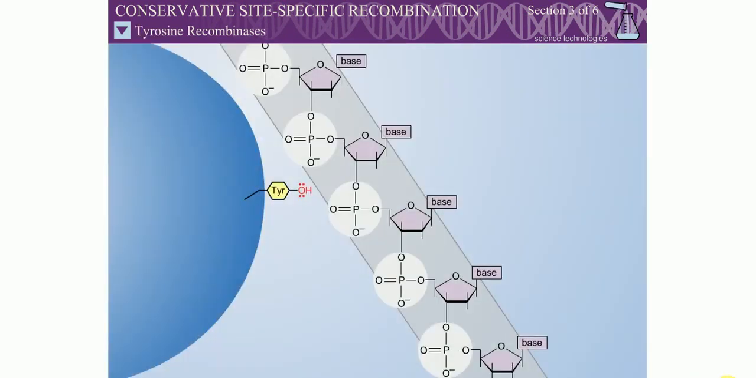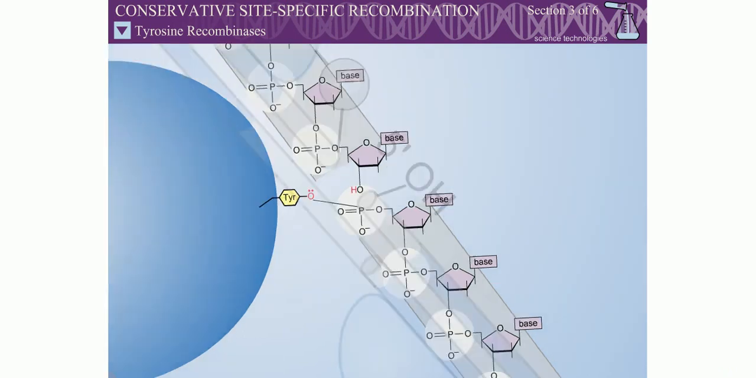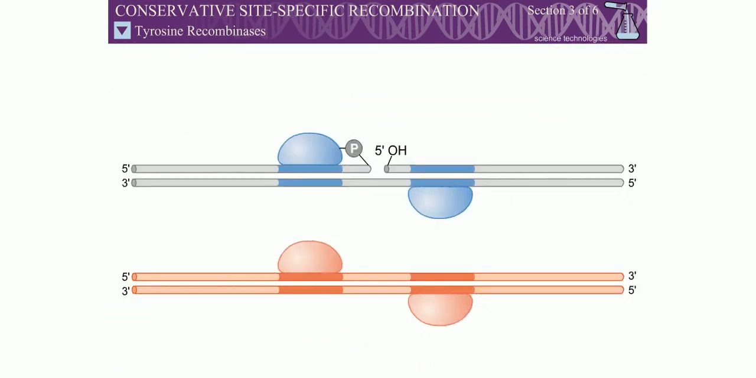The mechanism of action of the tyrosine recombinases is very similar to that of the serine recombinases, except a tyrosine side chain is involved in the cleavage reaction, rather than a serine side chain. Also, in contrast to the serine recombinases, the tyrosine recombinases cleave and rejoin 2 DNA strands first, generating a Holliday junction. The other 2 tyrosine recombinases then cleave and rejoin the other 2 DNA strands, resolving the Holliday junction.